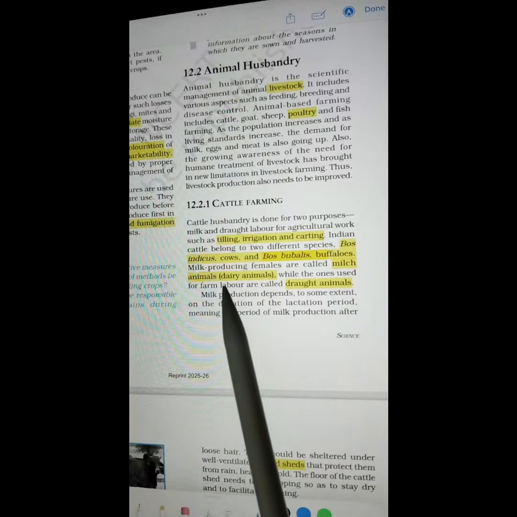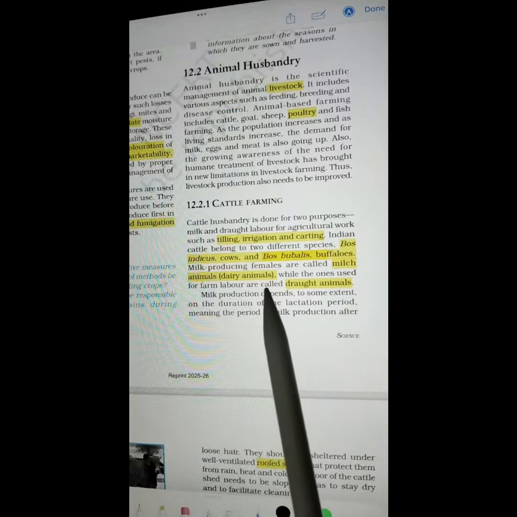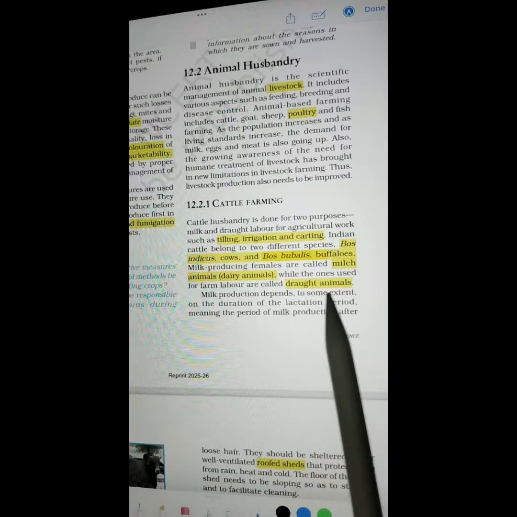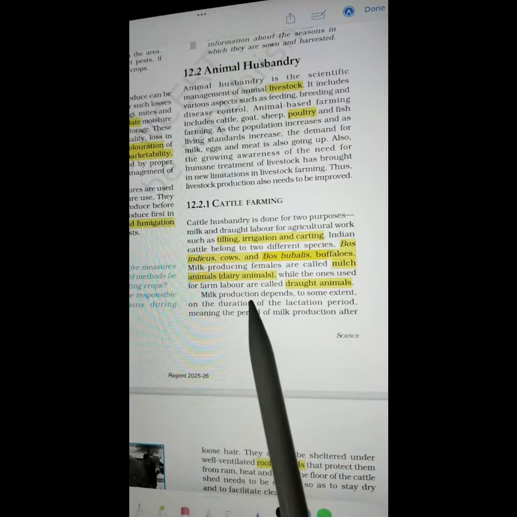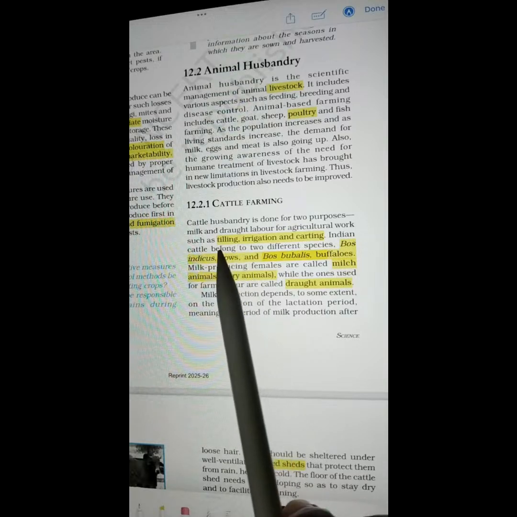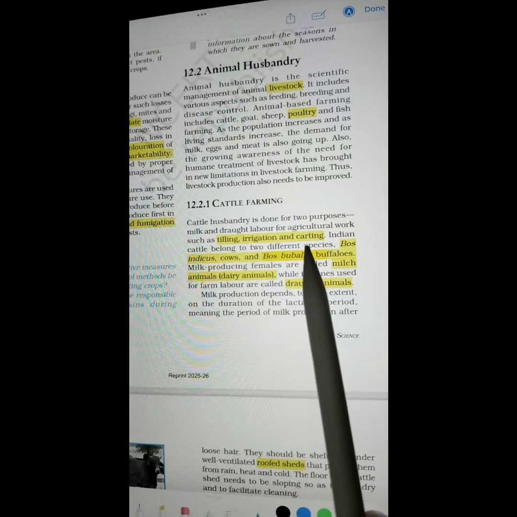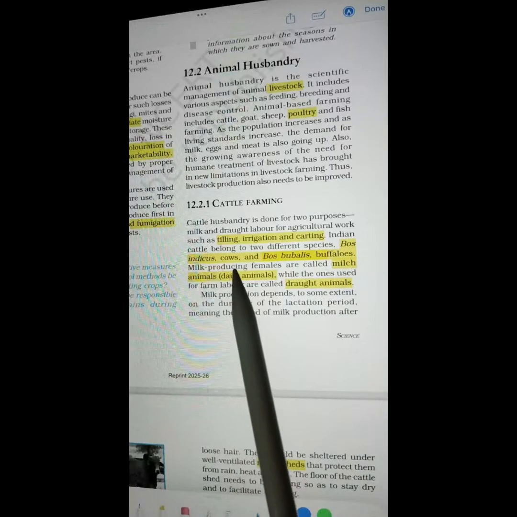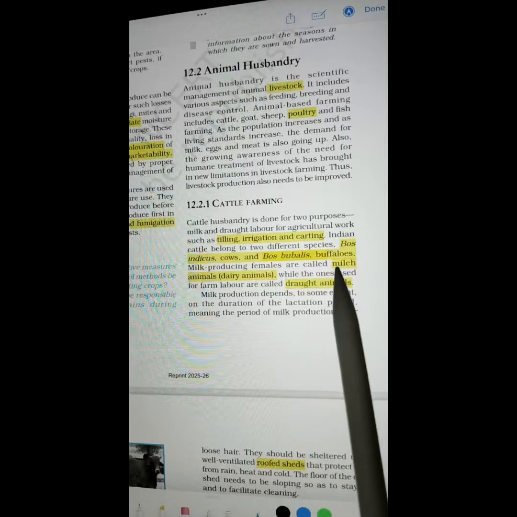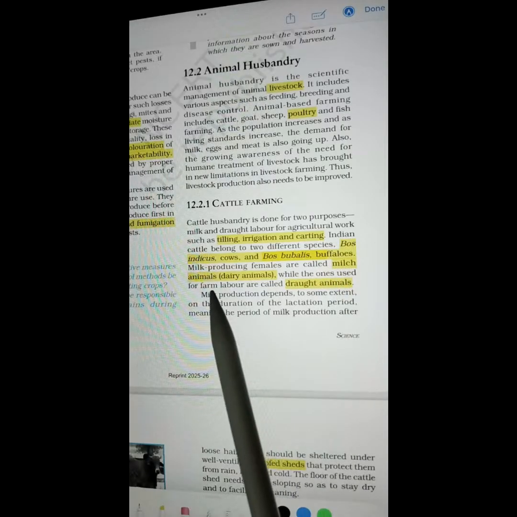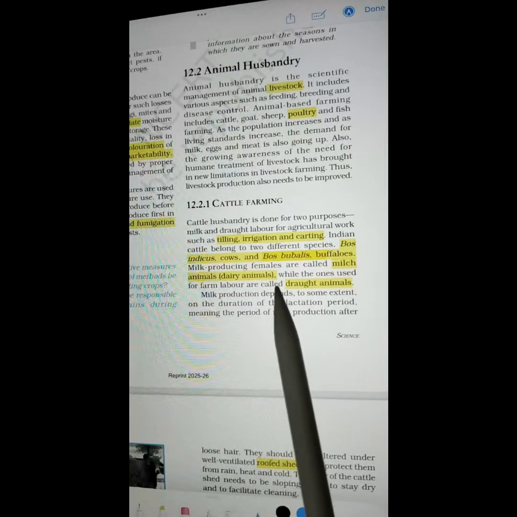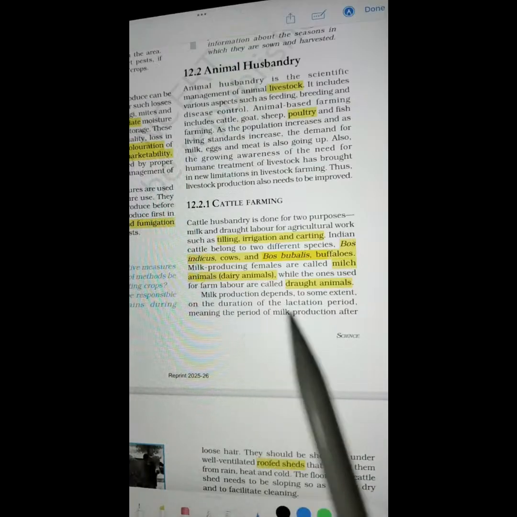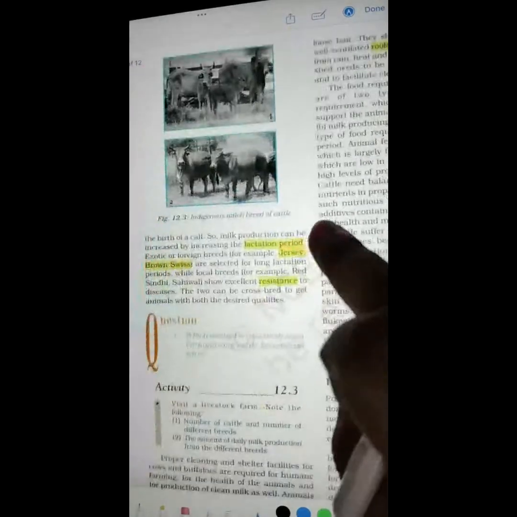Milch animals are also known as dairy animals that produce milk. Draught animals are the ones that are used as farm labor. So all these terms again: tilling, irrigation, carting, Bos indicus cow, Bos bubalis buffalo, milch animal, milk producing females, draught animals which are used for farm labor. Next page.